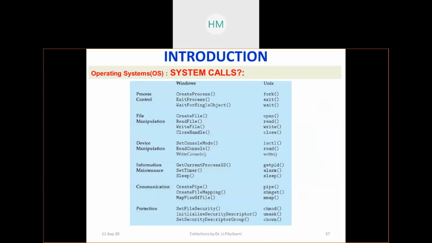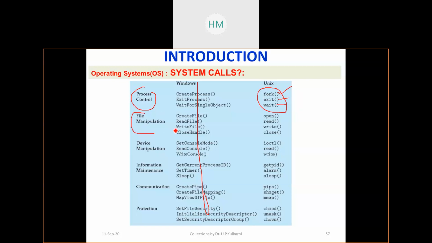Now when you look at that, here is a small list. Forget about the Windows-related things; we are not studying all of these. When you look at process control, you have fork, which you already used. Its variations we'll be using in the next laboratory. Exit, wait, you'll study all these. These are a few system calls. Fork is used to create a child process, which you know about.